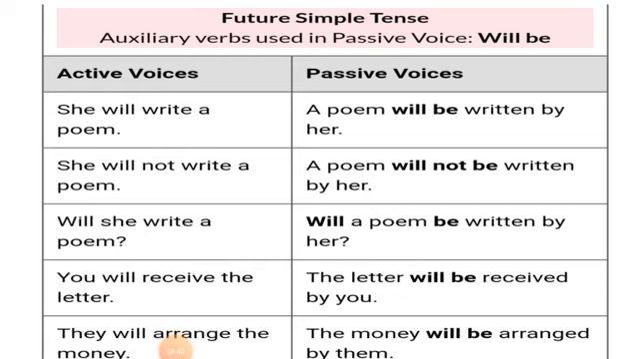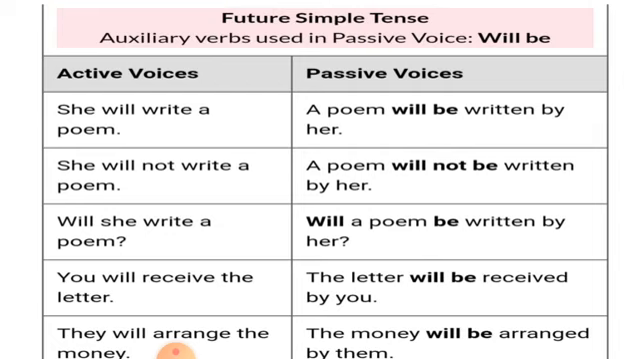Next is future simple tense. Auxiliary verb used in passive voice is will be. She will write a poem. In passive voice, we change it into a poem will be written by her. Second, she will not write a poem. A poem will not be written by her. Will she write a poem? Will a poem be written by her?